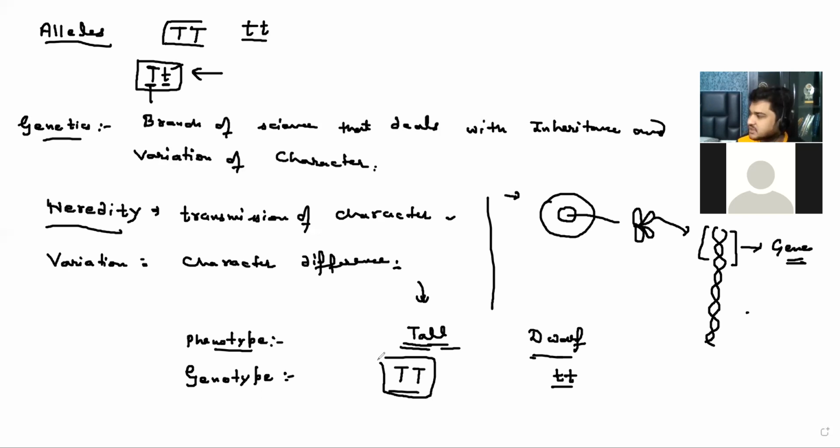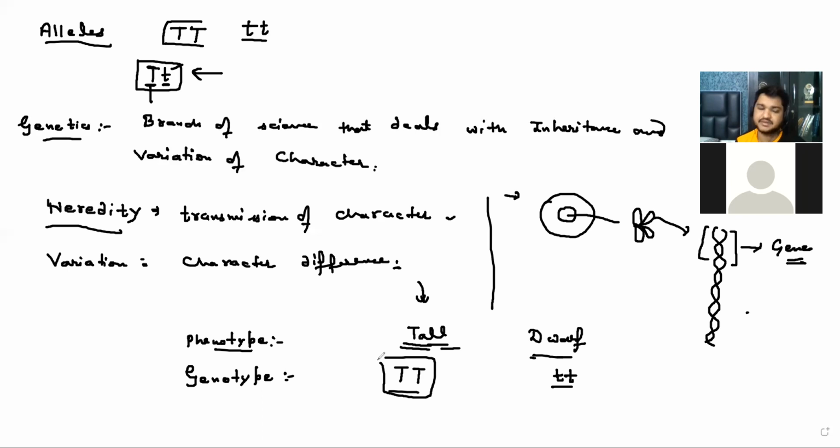If I ask you, my skin color, is it phenotype or genotype? Phenotype. My eye color? Phenotype. But the gene responsible for that eye color, nose shape, is it phenotype or genotype? It is genotype.